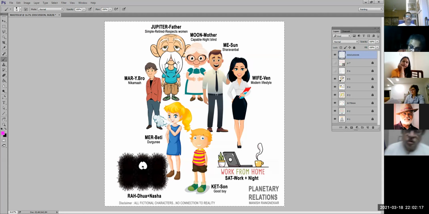Simple man. By simple man, what do we mean? He will be seated in the house in a banyan and let's say half pant with an old tata thing, maybe not shaven so much or whatever. Just simple man. He will eat on a thali and whatever. Retired. ये कुछ नहीं घर पे बैठा है, like that sort of thing. Respects women. Remember this, it will come later on. Respects women, he neither loves them nor hates them, he respects them. So it is neutral. All women will be neutral, you realize.